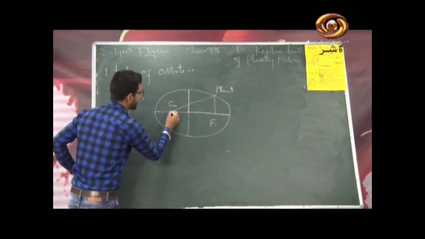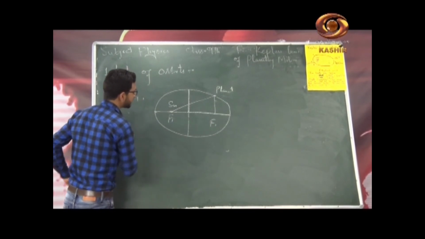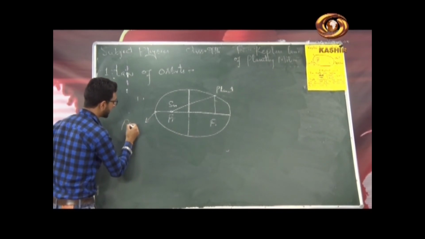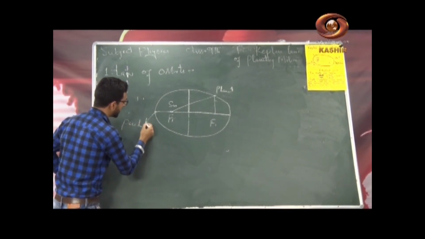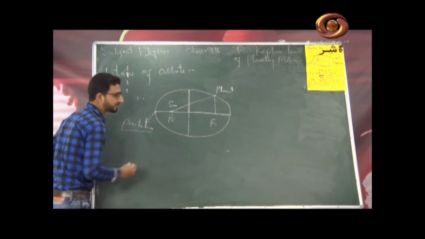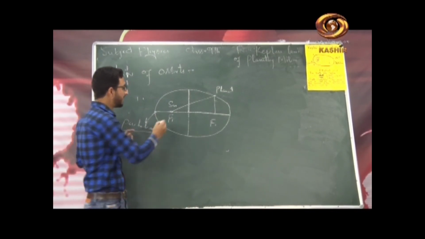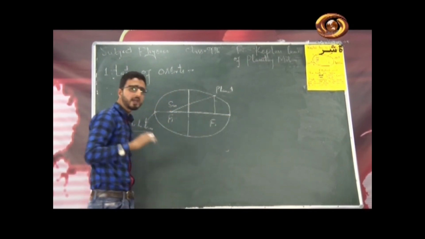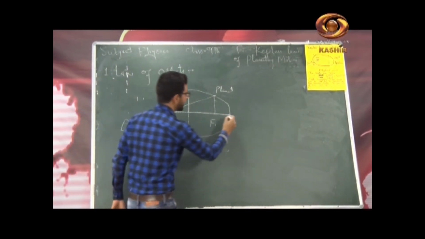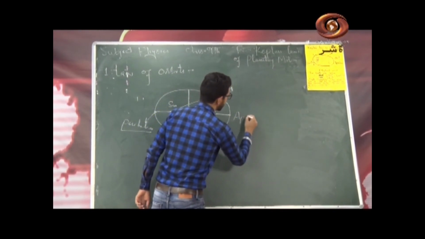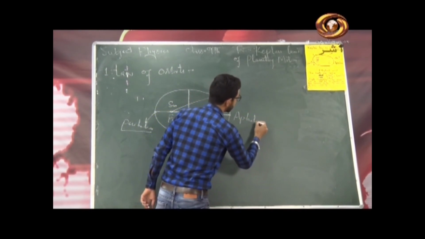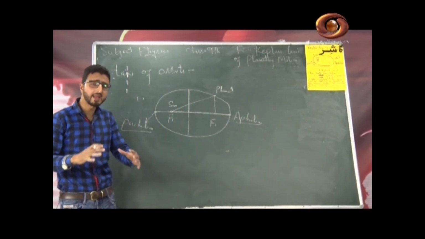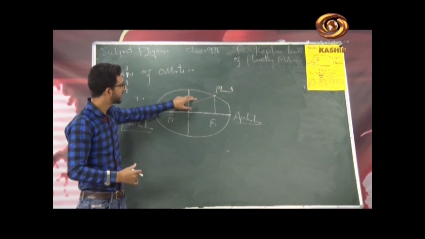Now when the planet is at the nearest point from the sun, this point is called perihelion. What do we call this? Perihelion. When the planet is near to the sun, and when the planet is here, at this very position far away from the sun, this position is called the aphelion. So let me write the terms here. This is aphelion.